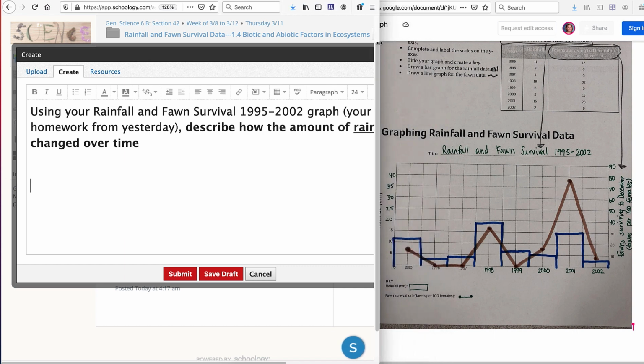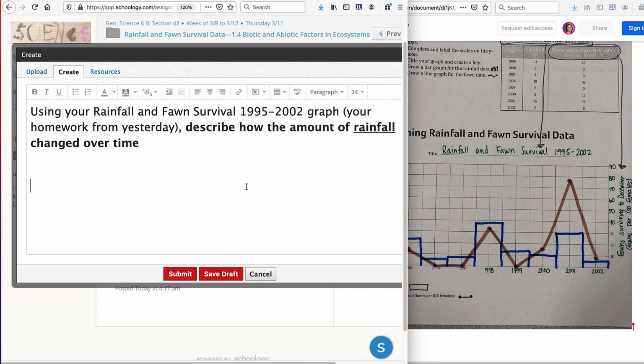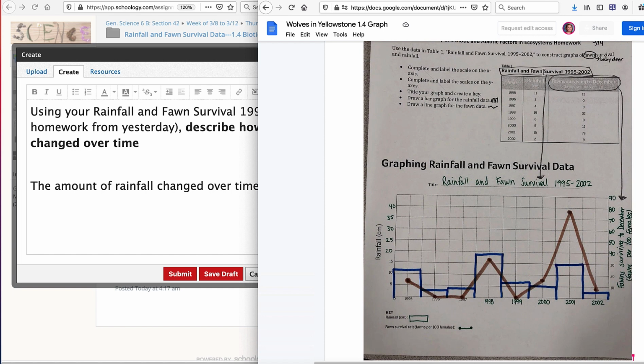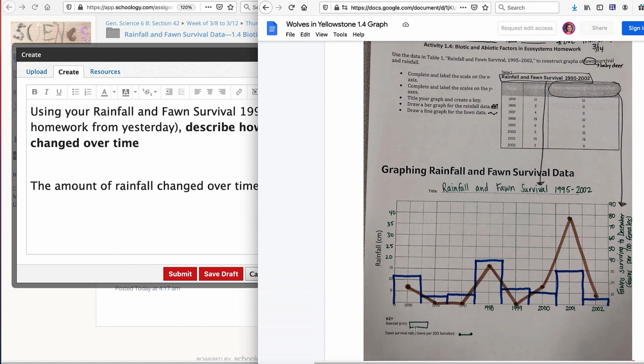So it says, using my rainfall, describe how the amount of rainfall changed over time. Well, I've got to restate it. So I'm going to say the amount of rainfall changed over time by, and so if I'm looking at this, and I should be able to draw arrows on it, we can see that my rainfall was my bar graph.